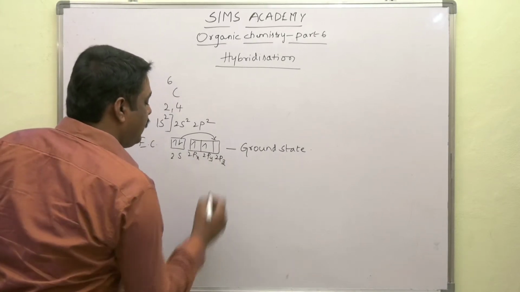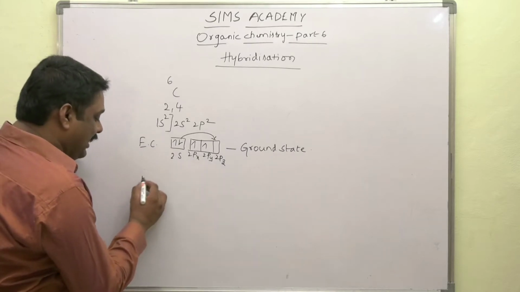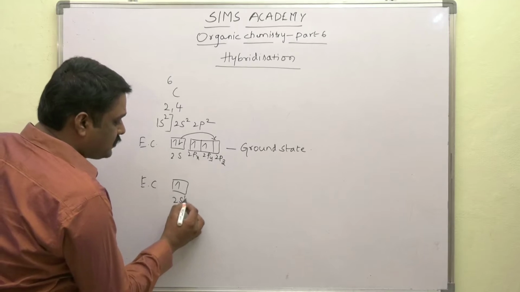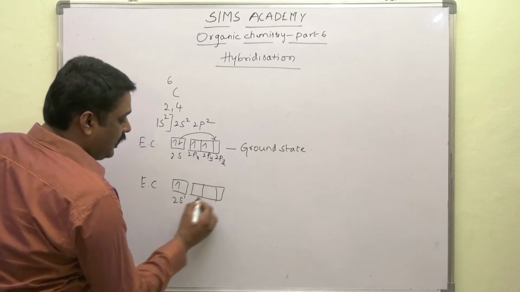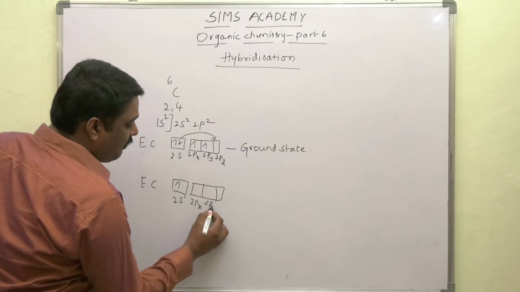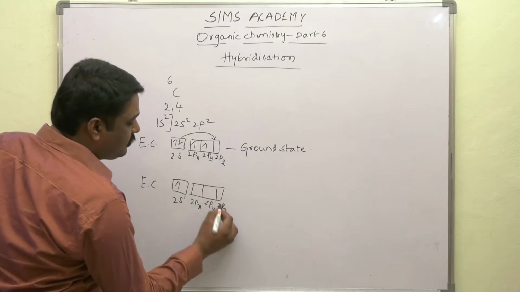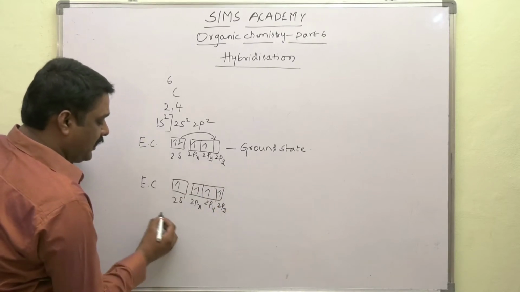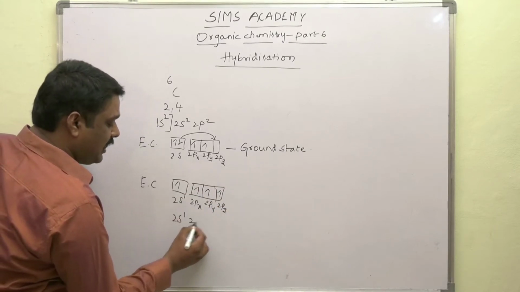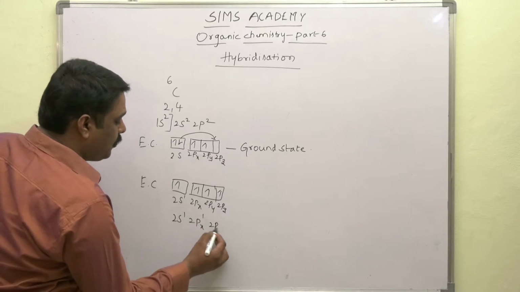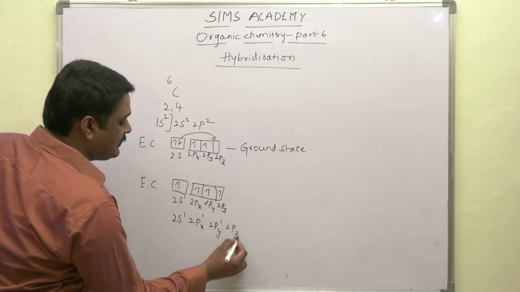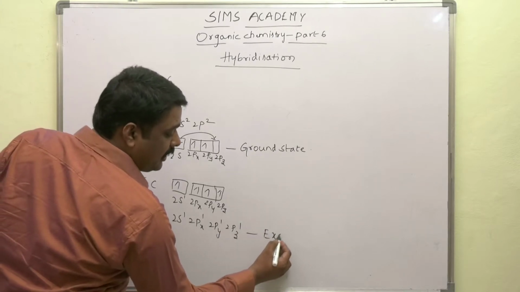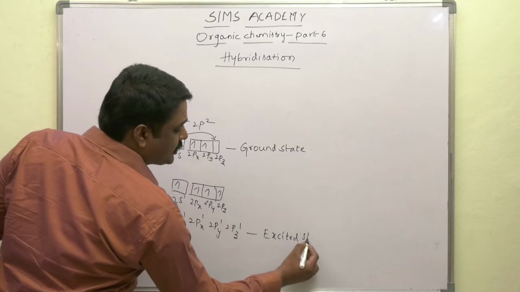So in the 2s we have only one electron, and in 2px, 2py and 2pz, 1, 2, 3. That means we write this electronic configuration as 2s1, 2px1, 2py1, 2pz1. This is the electronic configuration of carbon in excited state.